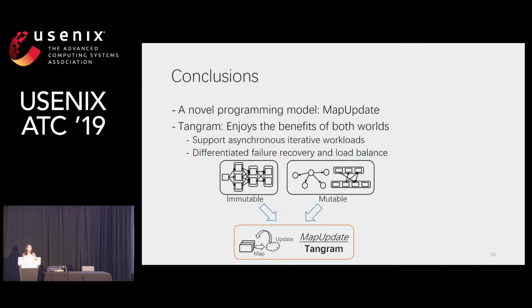In conclusion, we propose a novel programming model called MapUpdate. The ability of inferring data mutability allows a system to provide both support for iterative and asynchronous execution, and efficiency in load balance and fault tolerance. It allows users to express different workloads and achieve comparable performance with specialized systems within one single abstraction.